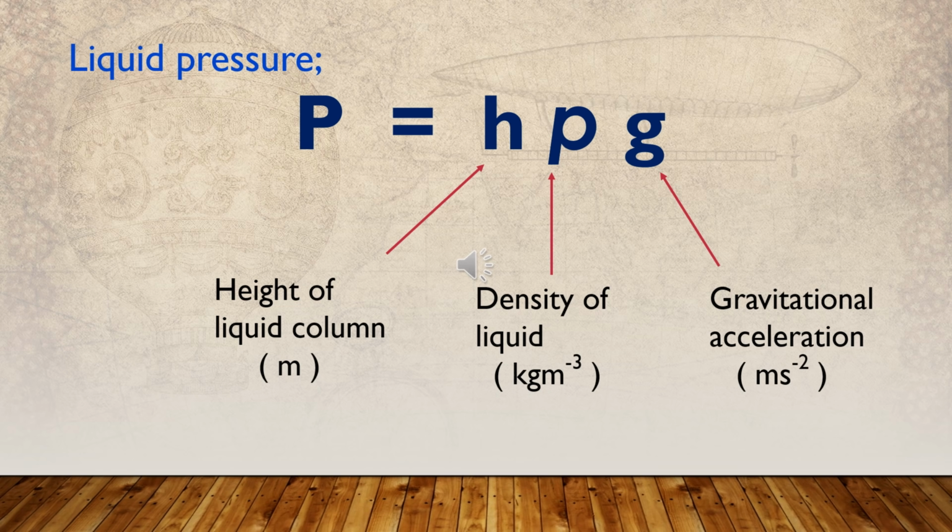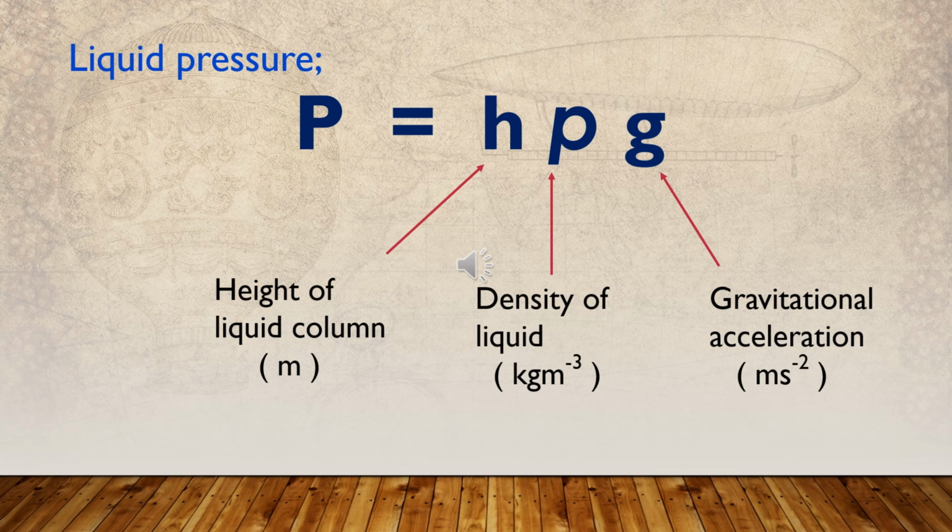Next, the pressure at the same level of a liquid is the same. Third, at a given point in a liquid, the pressure is the same in all directions. And the other one is that liquid pressure depends on the vertical height of the liquid column and does not depend on the shape of the liquid column.